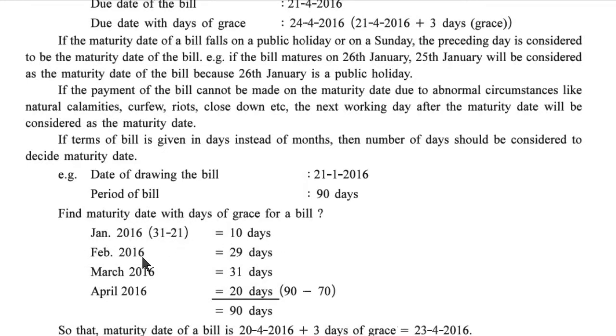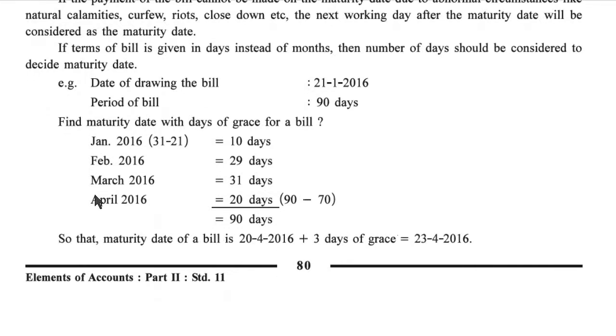And February 2016 is there, so 29 days are there. And March 2016, 31 days are there. And April, 20 days are there. 90 minus 70, because 10 and 29, 30, 40 and 30, 70 is there. So total 90 days are there. 90 minus 70, then now remaining 20 days are there. April 2016, 20 days are there. This way 20 April is the maturity date.